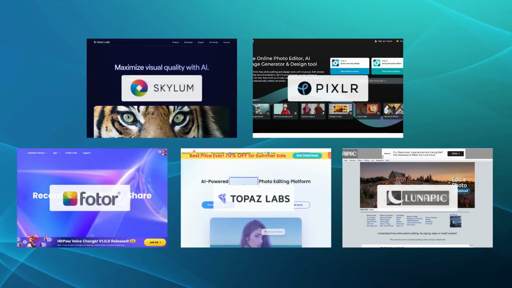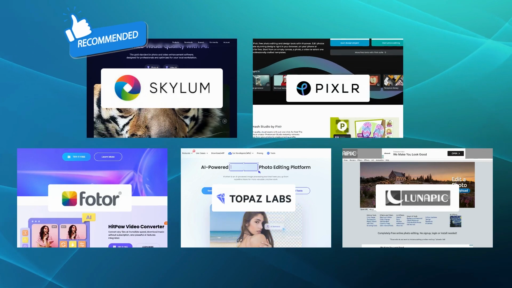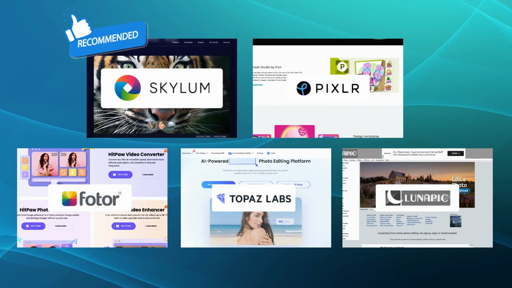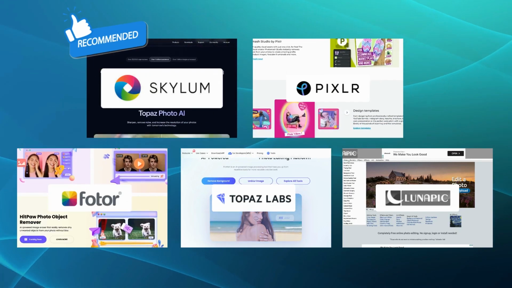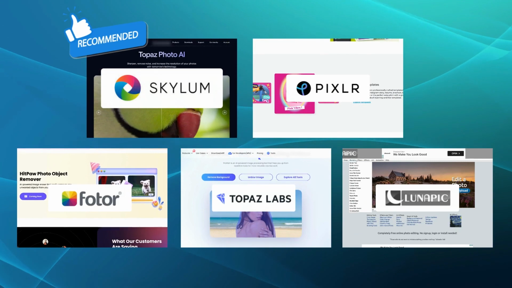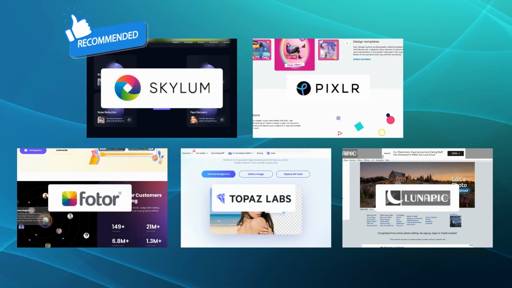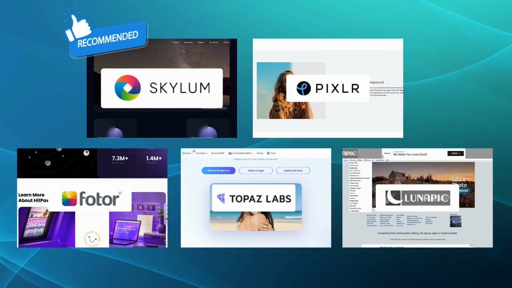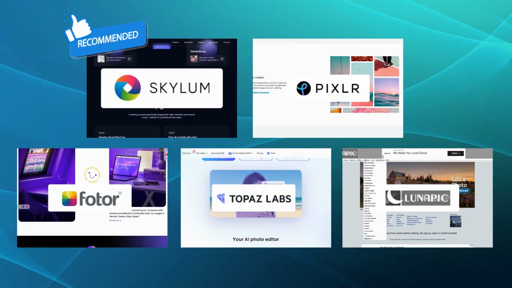Based on extensive research, we would recommend Skylum Luminar as the best alternative to Neural Love among the 5 options. Skylum Luminar stands out as a powerful and feature-rich photo editing software that offers a comprehensive toolkit for enhancing and transforming images. Overall, Skylum Luminar's combination of a user-friendly interface, powerful editing capabilities, and innovative AI features make it the best alternative to Neural Love among the 5 options provided.